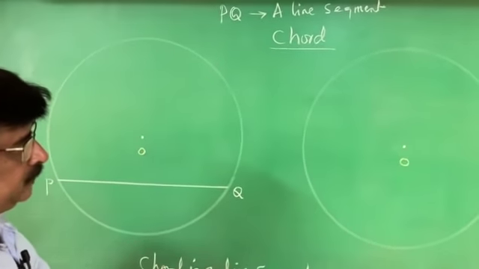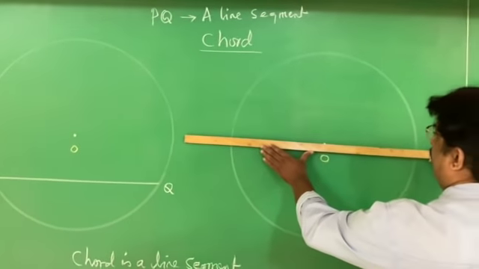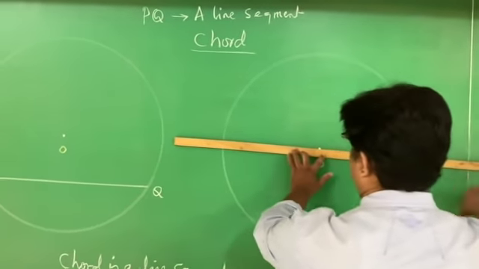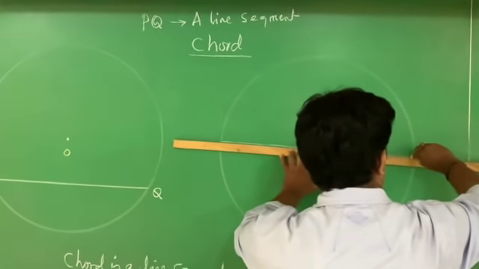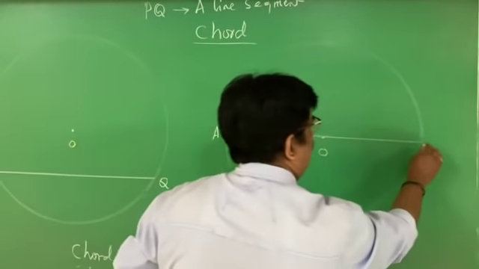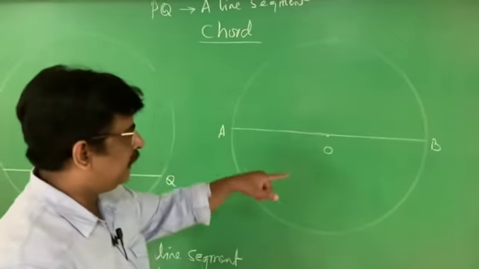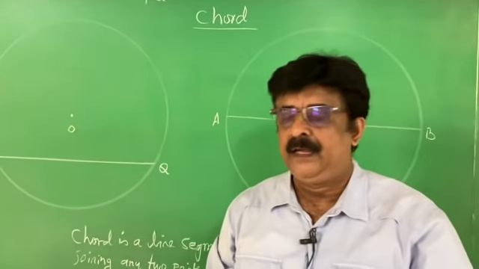Now you get a doubt. Sir, you already wrote a diameter. When you draw the diameter like this, diameter is also a line segment, joining any two points on the circle.